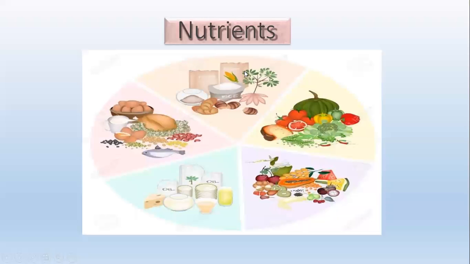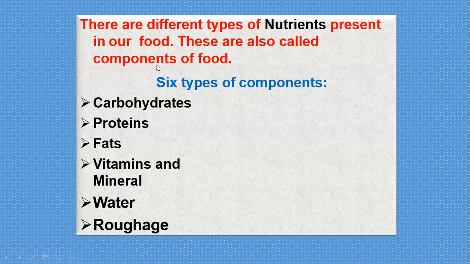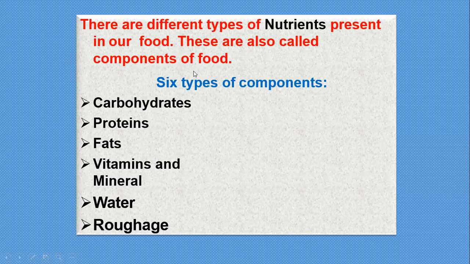See, these are the nutrient materials, different kinds of materials. There are different types of nutrients present in our food materials. These nutrients we also call components of food. So there are six types of components. The major components are six types: carbohydrates, proteins, fats, vitamins, minerals, water, and roughage. These are the different kinds of food components.